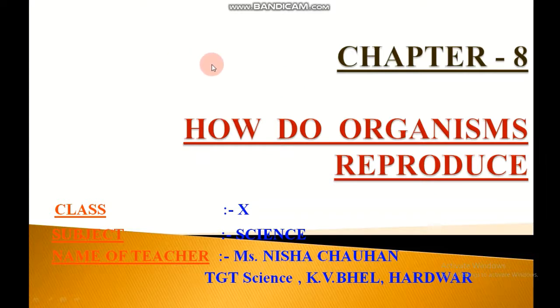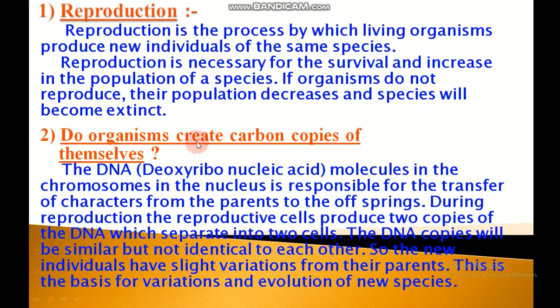We are going to take a new lesson from Science class 10th, that is chapter 8, How do organisms reproduce? Reproduction. As you know, all the living organisms grow old with time and remain alive on the earth for a limited period of time and then die. So, new organisms have to be produced in place of those who die.